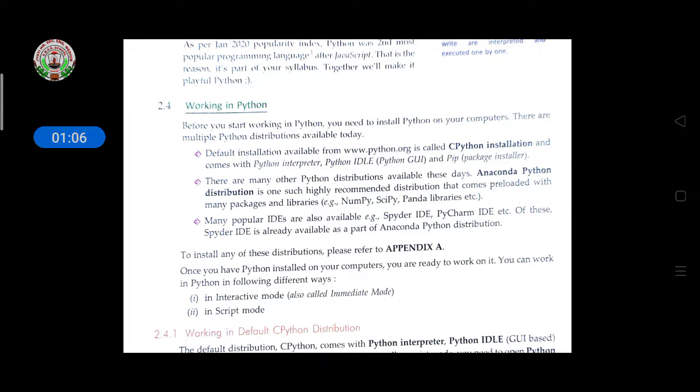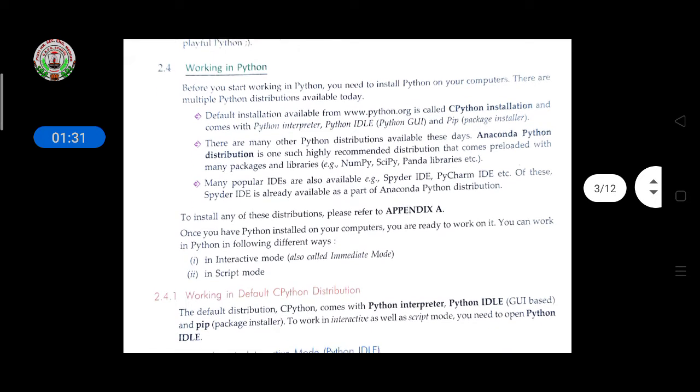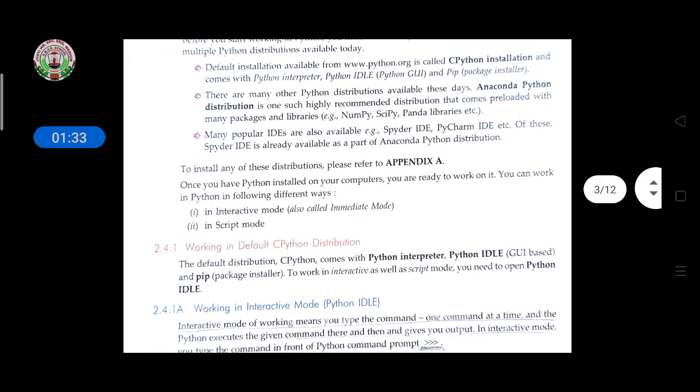The default installation available from the site given here, www.python.org, is called the CPython installation and comes with the Python interpreter, Python IDLE and pip. So if you install Python, you will get the Python interpreter, Python IDLE and Python pip. IDLE is GUI based, a graphical user interface.